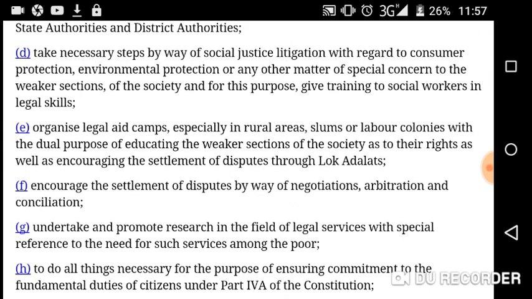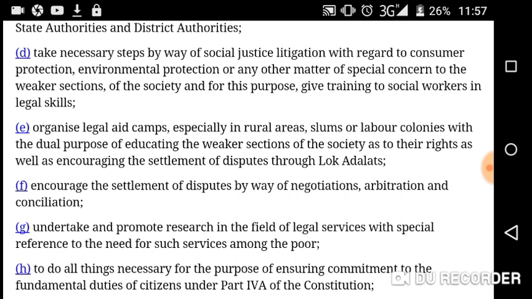D, take necessary steps by way of social justice litigation with regard to consumer protection, environmental protection, or any other matters of special concern to the weaker sections of the society, and for this purpose give training to social workers in legal skills. So take necessary steps by way of what? Social justice litigation. This is a highlighted word.